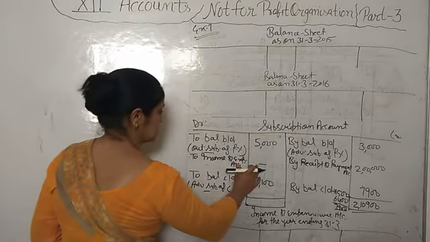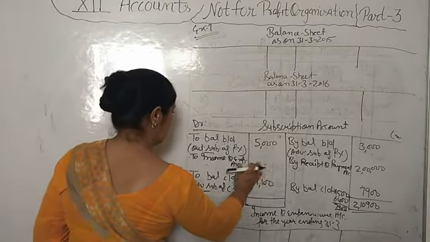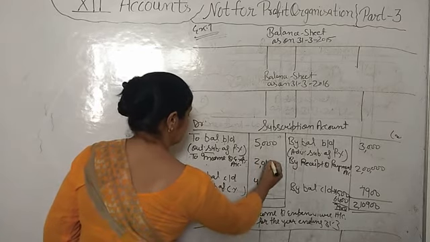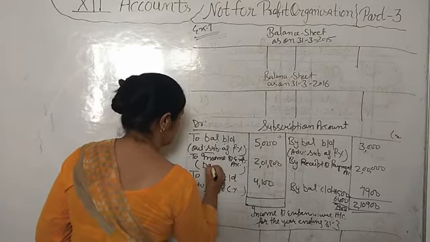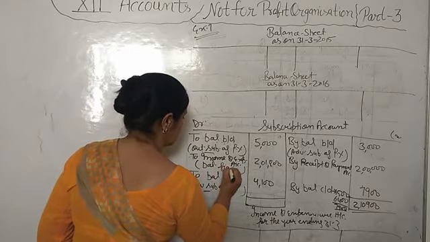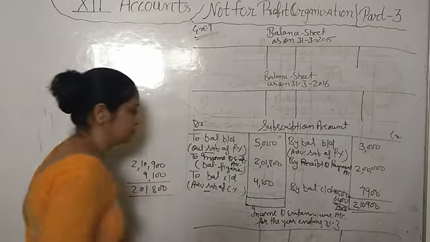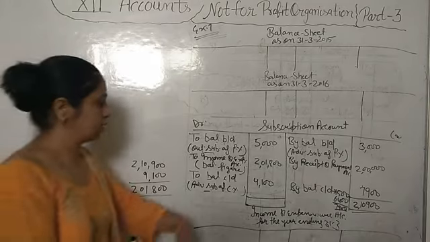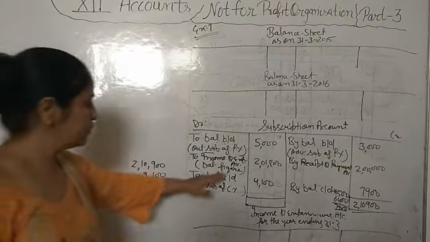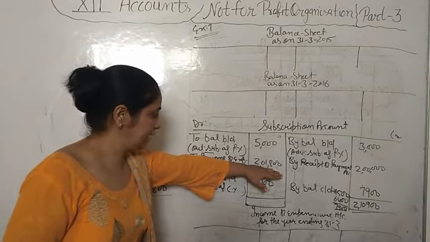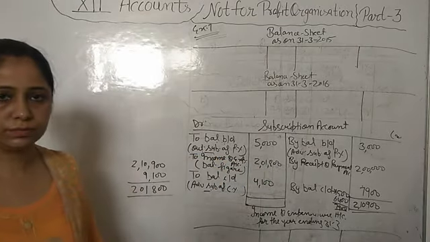Okay, this is the amount that we will write in the income and expenditure account. This amount we have found by the difference, so we will write here balancing figure. This amount we have calculated by the difference of both sides. So in the income and expenditure account we will write this amount directly.